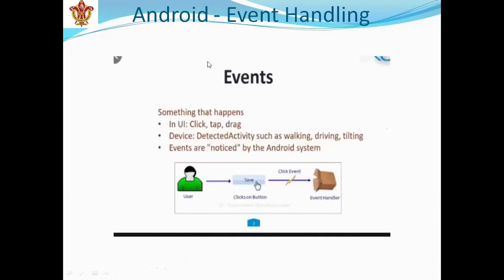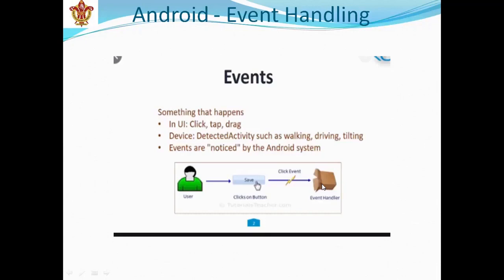So what are events? Simply, what is an event? Something that happens is called an event, in simple language. In the UI: click, tap, drag. In the example in the diagram, you can see a user clicks on the save button, then the click event and the event handler.